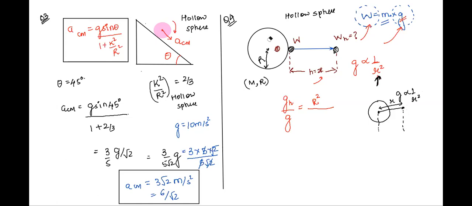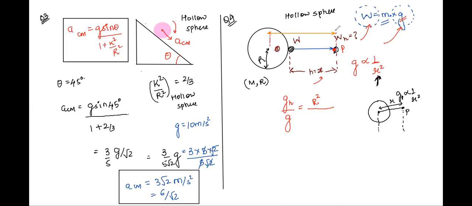So if this is point P, g at P will be inversely proportional to 1 by R square, correct? Therefore, what is the distance of this point P from the center of the earth? We need to think about it, and then we will get the answer.